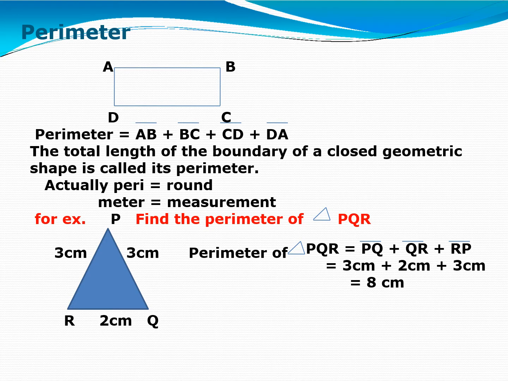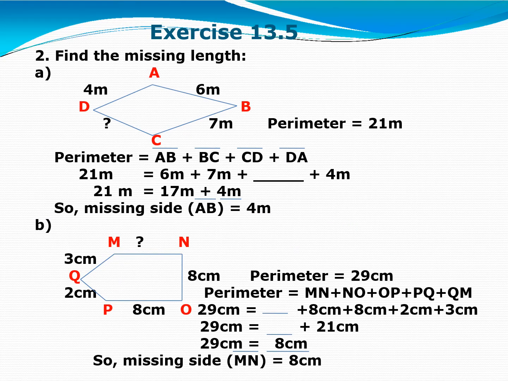Okay. Your exercise 13.4 is based on different figures, closed figures or open figures, and different quadrilaterals also. Right? So you have to complete that exercise in the book only. There is nothing which you have to do in your fair register. So complete that work in the book only. Now we will start exercise 13.5. The first question of this exercise also you have to complete in the book only.